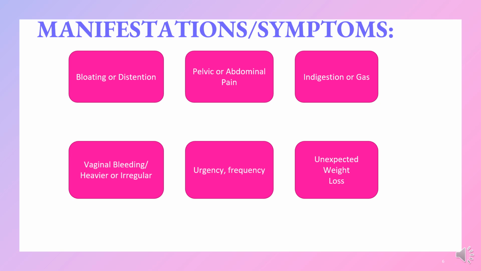So when we talk about symptoms, you can see that there's some general GI symptoms here, this bloating or distension, pelvic or abdominal pain, indigestion or gas. That's what makes it very hard to distinguish, and we'll talk about this a little bit in the case study we do at the end, which is a personal experience of a friend of mine. But you know, these are things that we might look into as GI issues, not really focusing on the fact that it could be created by something wholly other like this ovarian cancer.